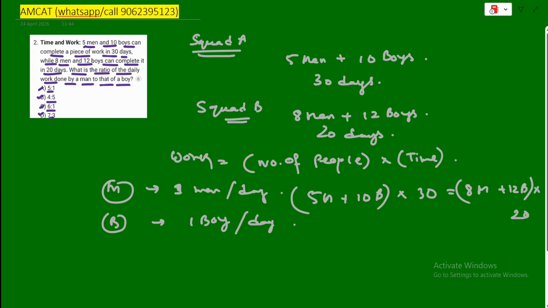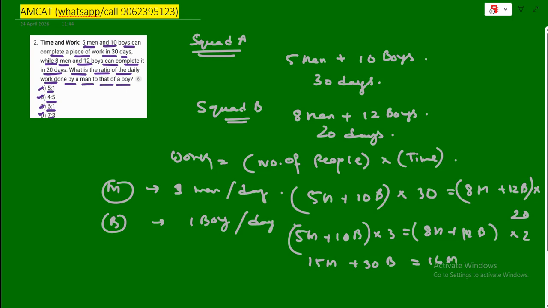Now before you start multiplying 30 into 10 and getting huge numbers, let's be lazy. Lazy is smart. Cancel the zeros from the 30 and 20. So (5M + 10B) into 3 is equal to (8M + 12B) into 2, right? Now expand. So 15M + 30B = 16M + 24B, right?